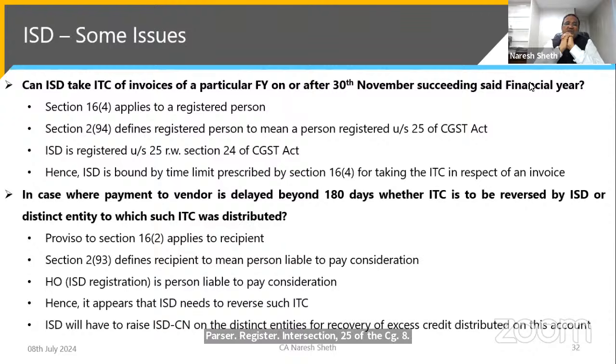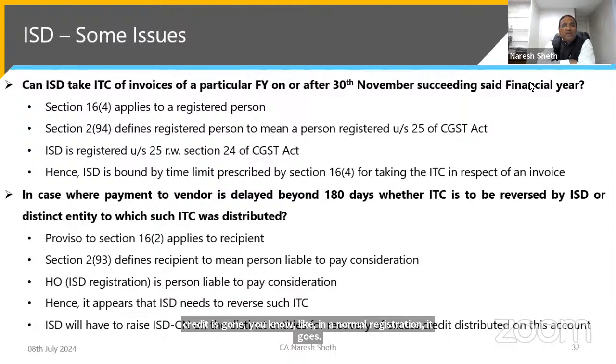ISD is registered under Section 25, read with Section 24 of the CGST Act. In my view, ISD is bound by the time limit prescribed under Section 16(4) for taking the ITC in respect of such invoice. So I have bad news: in my view, 16(4) applies to the ISD also. Like in a normal registration, this credit goes, and this credit also will go.